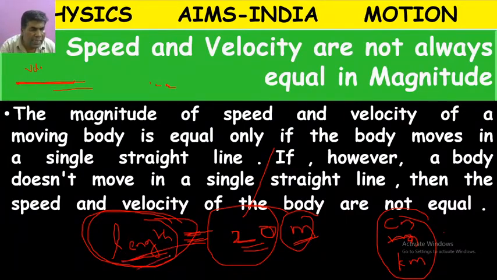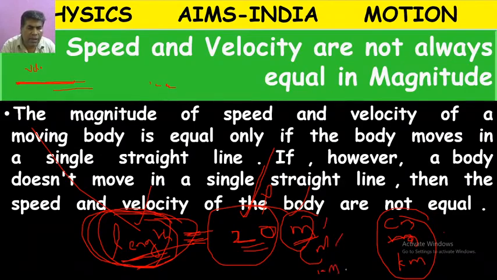Because length is a physical quantity which can be measured. If anybody asks you to measure length, according to physics you can take a scale and measure the length. Here scale is the measuring instrument and length is the quantity. How much answer did you get? 20 meters. If you tell only 20, the answer will be wrong. You have to tell 20 meter or 20 centimeter or 20 kilometer.